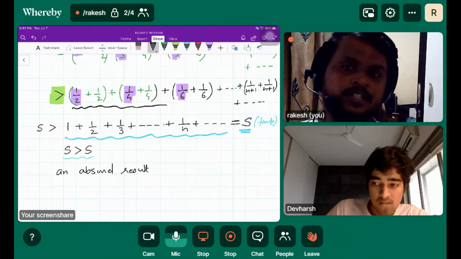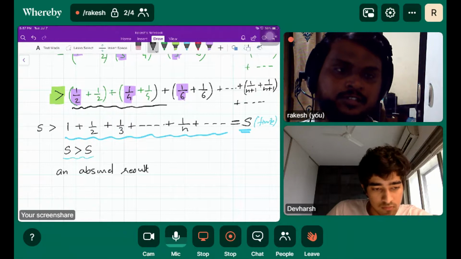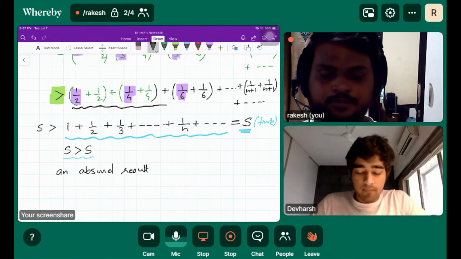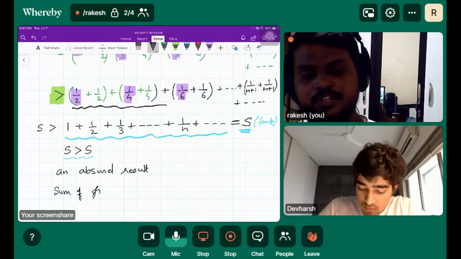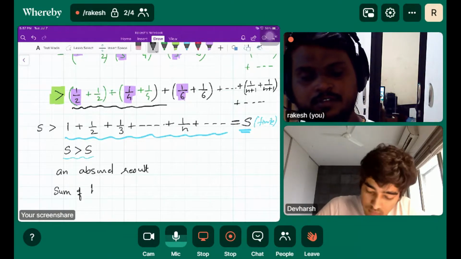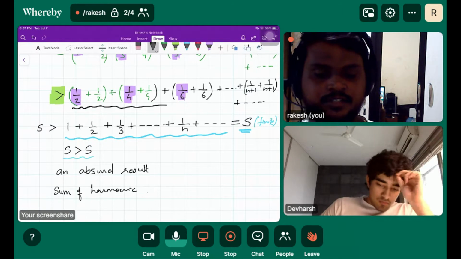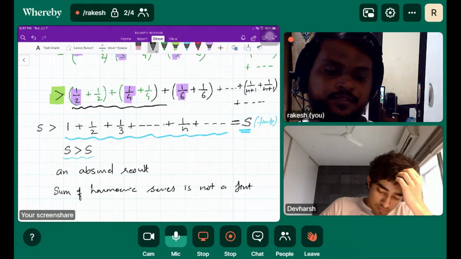We assumed that the sum of the harmonic series is a finite value. That was wrong. Therefore, the sum of the harmonic series is not a finite value.